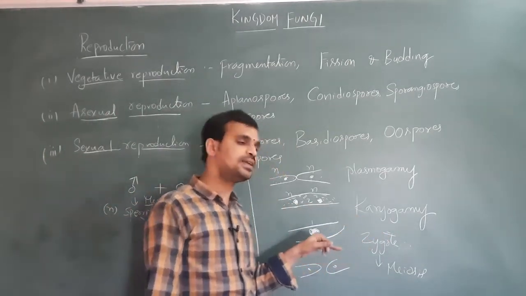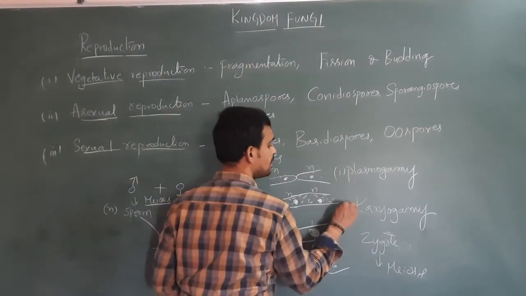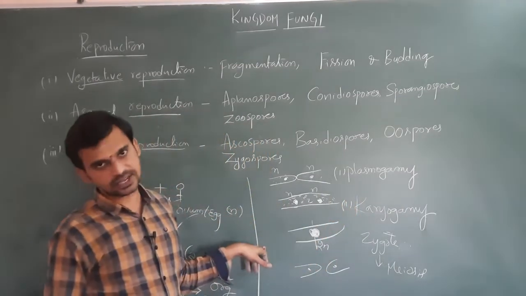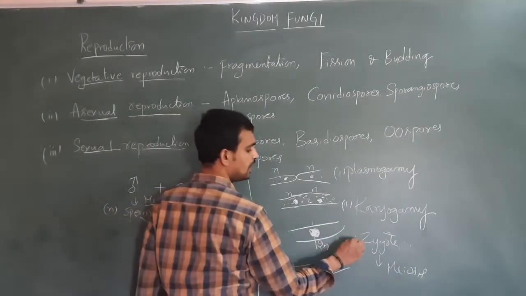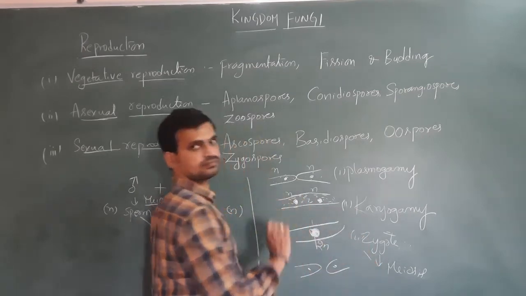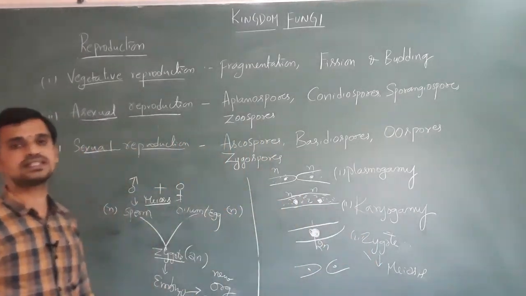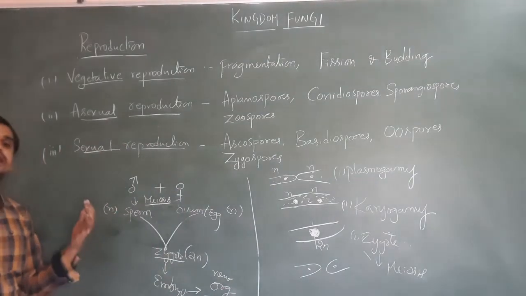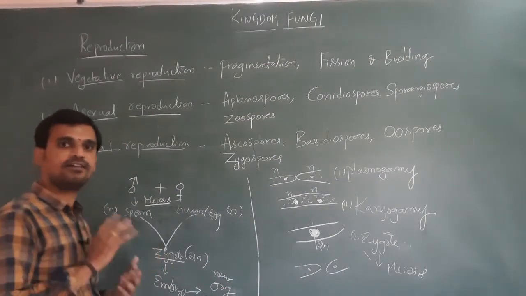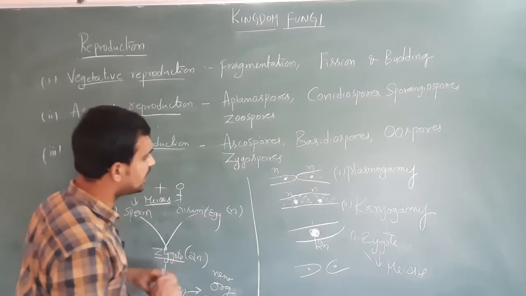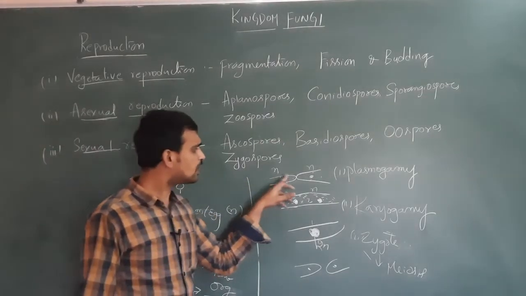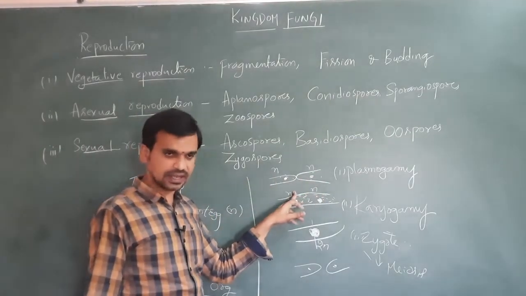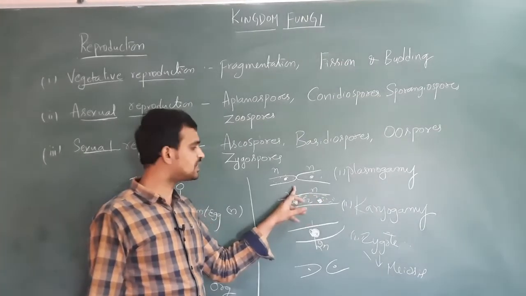Once karyogamy is completed, what happens? A diploid zygote will be formed. The zygote undergoes meiosis. Once the zygote undergoes meiosis, it again produces the two haploid hyphae. This is how reproduction takes place in fungi. Here you should remember two things. Whenever two compatible hyphae come in contact with each other, first plasmogamy takes place, next karyogamy.